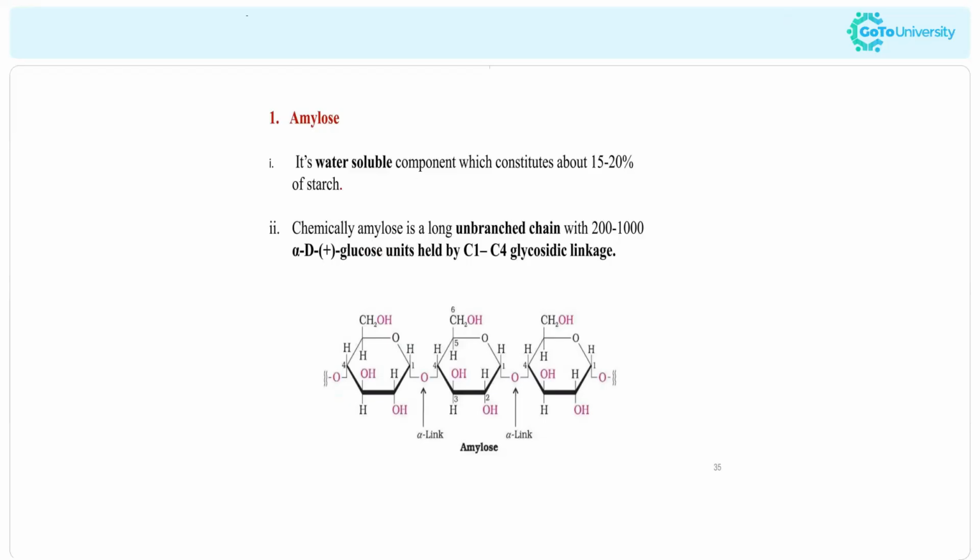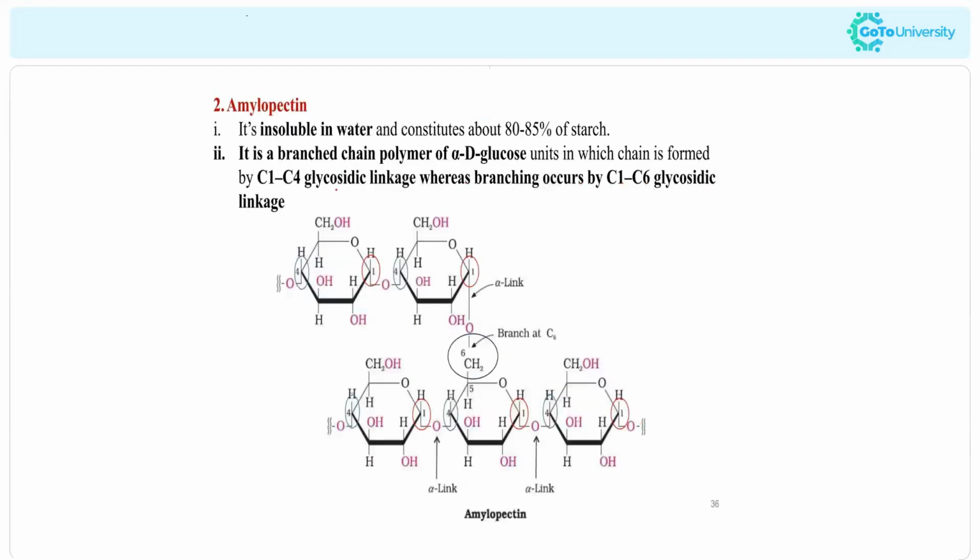Amylose is the water soluble component, and it contributes 15 to 20 percent of starch. If you check the structure, amylose is a long unbranched chain with 200 to 1000 D-glucose units held together by C1 to C4 glycosidic linkage. So the structure of amylose is also important. The important difference is that amylose is water soluble, but amylopectin is water insoluble, and it constitutes about 80 to 85 percent of the starch.